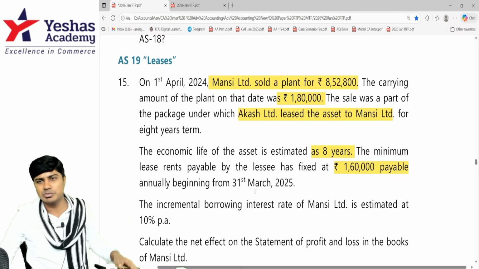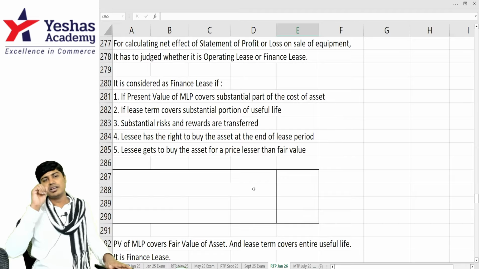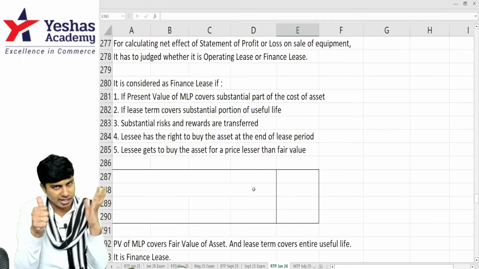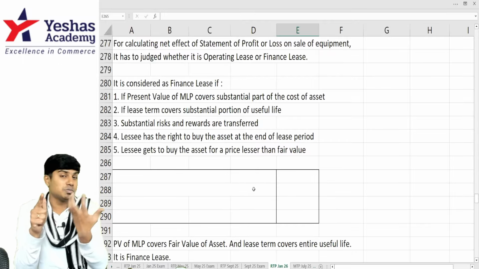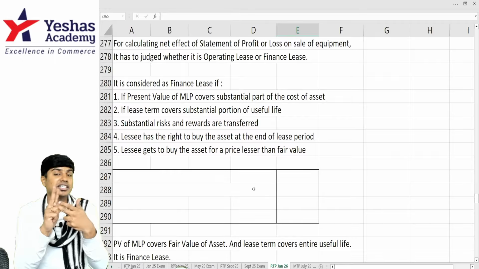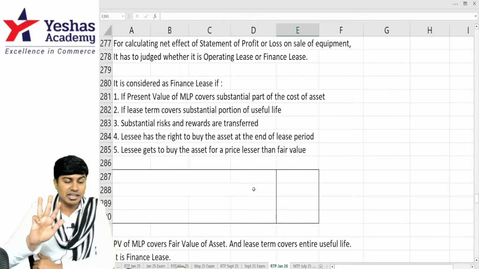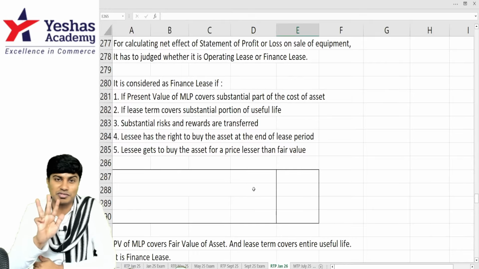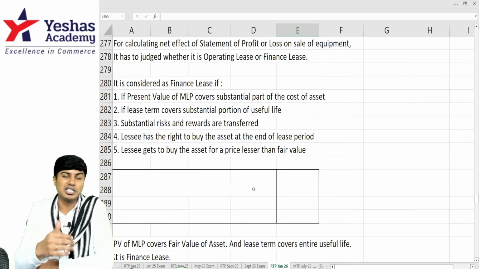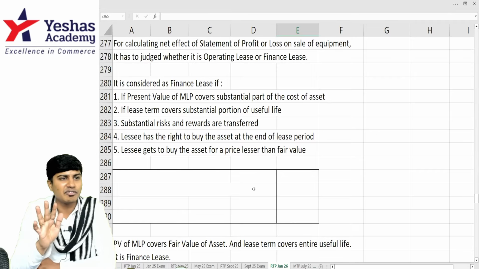Do you remember the 5 conditions based on which we'll decide whether the lease that follows is operating lease or finance lease? Number 1, if present value of MLP, minimum lease payment, substantially covers the cost of the asset, it is finance lease. Number 2, if the lease period substantially covers the useful life of the asset, then it is finance lease. Number 3, if substantial risk and reward of the asset is transferred by the lessor to lessee, it is finance lease. Number 4, if the lessee has the right to buy the asset at the end of the lease, it is finance lease. Number 5, if the lessee gets to buy the asset at the end of the lease period at a price much lesser than the market price, much below the fair value, then it is finance lease.